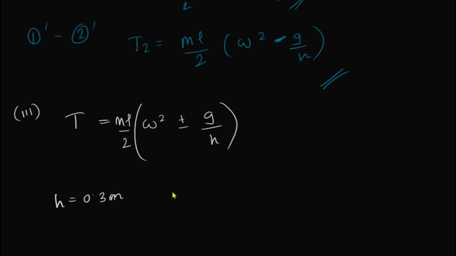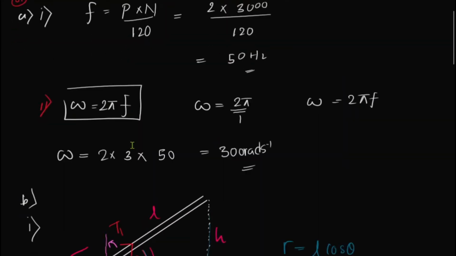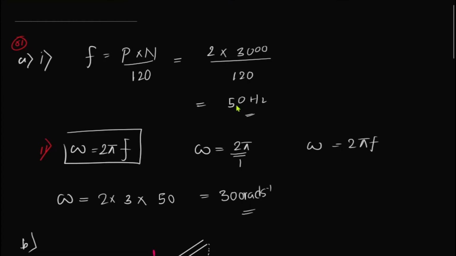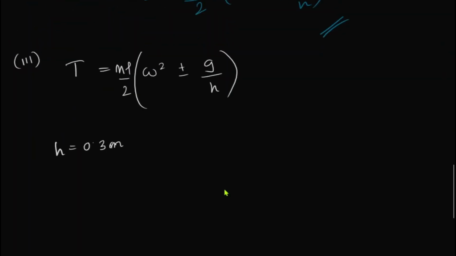And thereafter they have also given the frequency as 50. When the frequency is 50, what was omega? If you see the first problem, when the frequency was 50, what was the angular speed? 300 hertz. So the omega here is going to be 300, and the square of omega is something around 90,000, right?